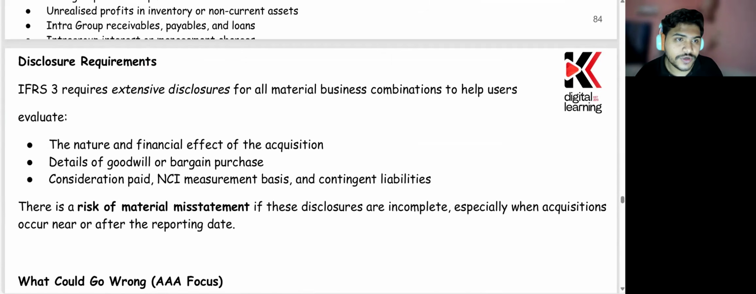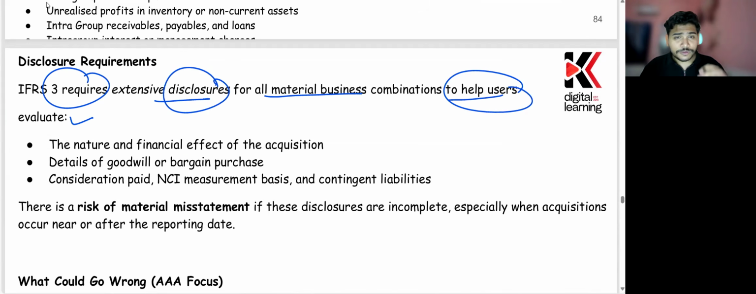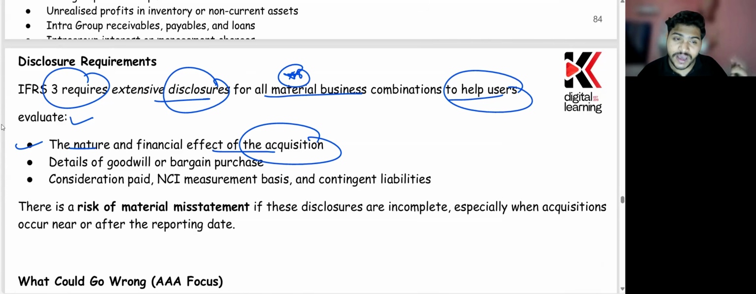Now we'll talk about what the disclosure requirements are. IFRS 3 requires extensive disclosures for all material business combinations to help the user evaluate. Each and every disclosure required by IFRS 3 needs to be there so that the users can know about the facts which are material. This includes the nature and the financial effect of the acquisition, right? Details of goodwill or bargain purchase. If you are getting a bargain purchase, that needs to be shown as part of the disclosure.